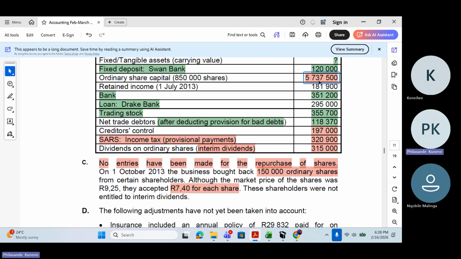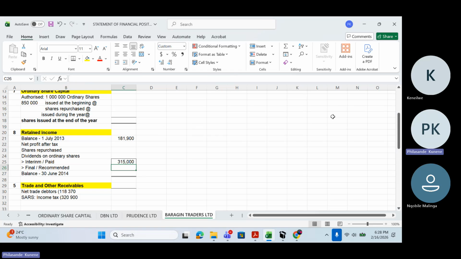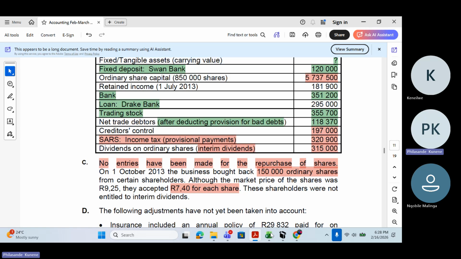What does that mean? It means this is the opening balance for the shares that have been issued at the beginning. So this 5,737,500, where should it go? It should go to my ordinary share capital note. This will be the shares issued at the beginning, 5,737,500. That's what it tells me, because I know from that amount there was a repurchase of shares that was not considered in that amount.